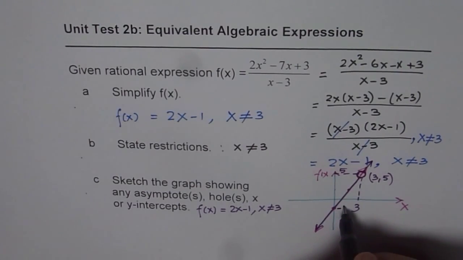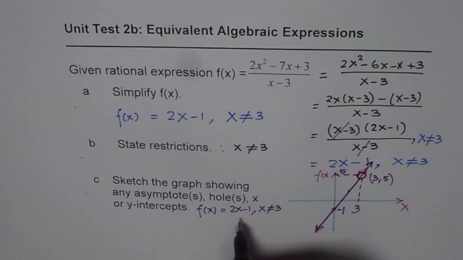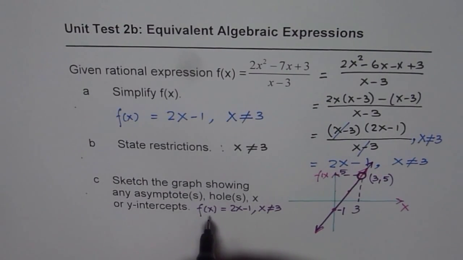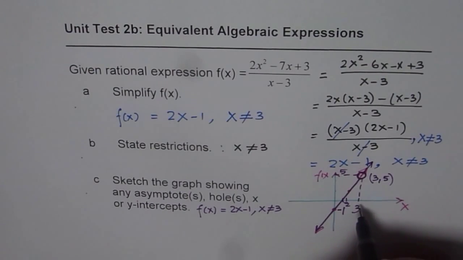Y-intercept is minus 1, right? If I put x equals 0, you get minus 1. What is the x-intercept? If I put y equals 0, then we get half. So this point is half for us. So let me write half as 1 over 2 right there. So that is the x-intercept. And the hole is at (3, 5), right?